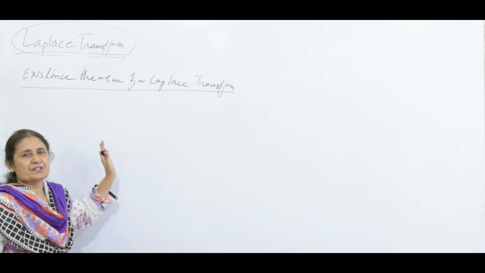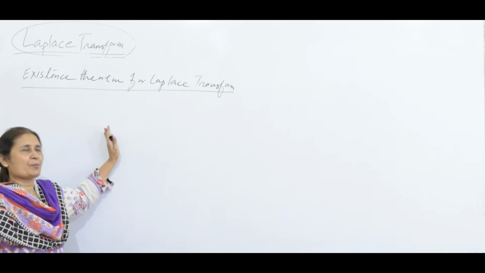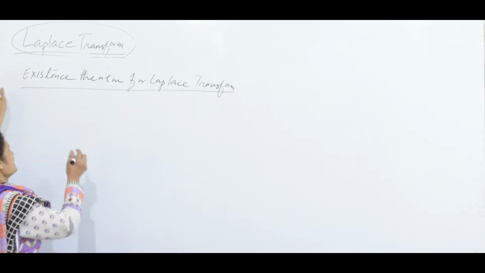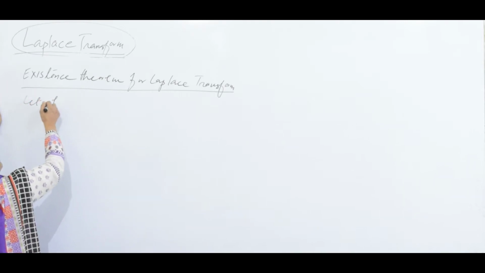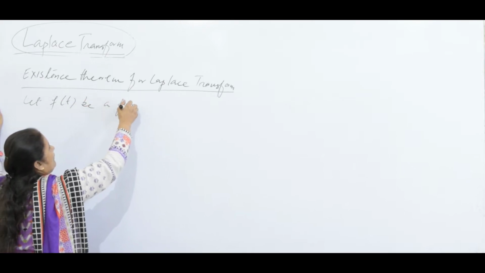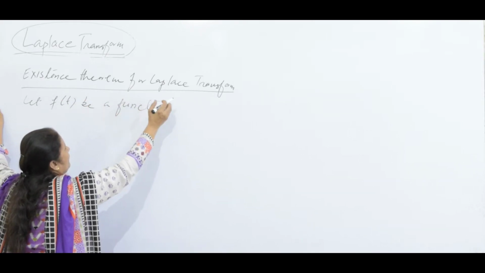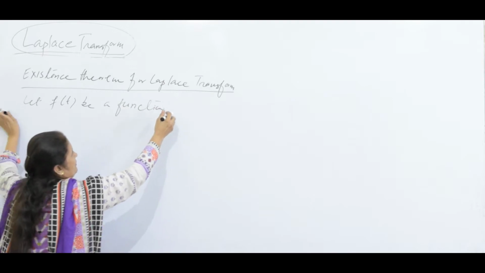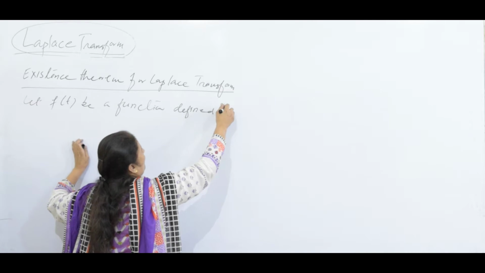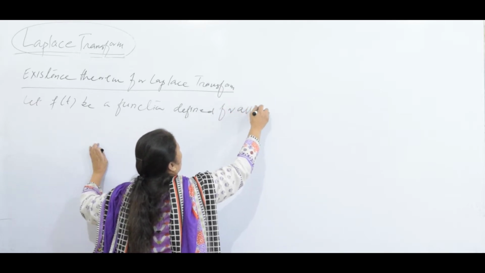Let me discuss the existence theorem. What are the properties for a function whose Laplace transform exists? Let f(t) be a function defined for all t greater than or equal to 0.